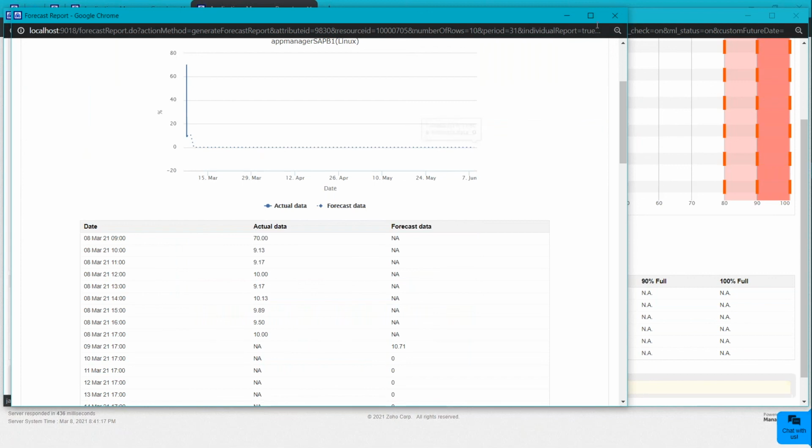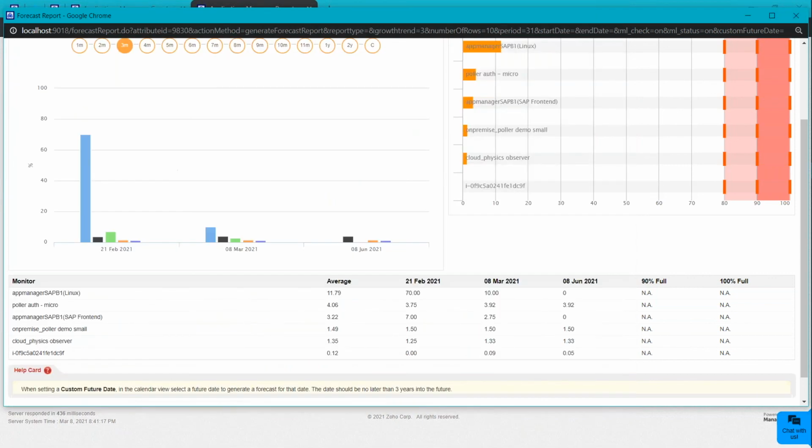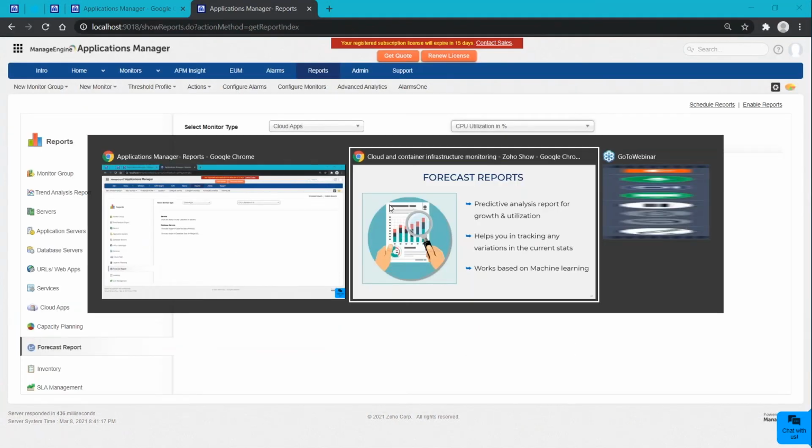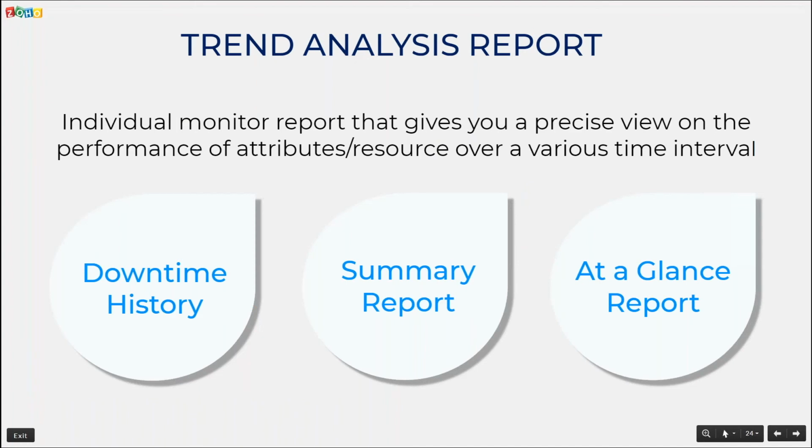So this is about our forecast report. Let me go back again to the presentation. And the second report that we will be seeing is the trend analysis report. This report will be mainly focusing on the monitor attribute related information. And here you can see we have three types of report. Let me show you all that in a real time example.